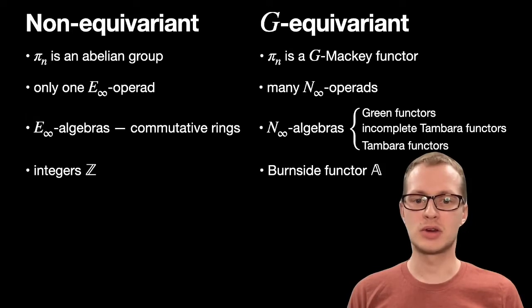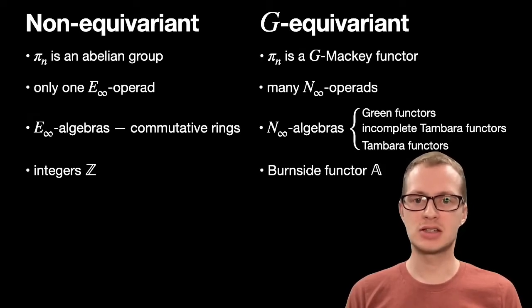Non-equivariantly, there is only one commutative operad. Algebras for this operad in the category of abelian groups are commutative rings. Equivariantly, there are many different commutative G operads. We call these N-infinity operads. Algebras for different N-infinity operads give us several different notions of commutative ring in the category of Mackey functors. The two most common are Green functors and Tambara functors, but there are many others. In general, we call an algebra for an N-infinity operad in the category of Mackey functors an incomplete Tambara functor.